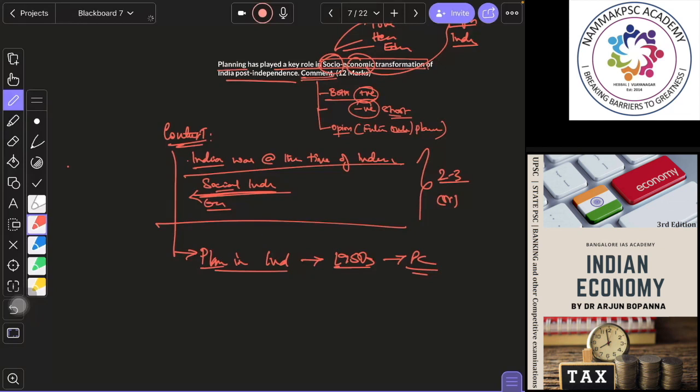In the agriculture sector, you can write about the green revolution that was implemented in the planned process. You can also write about other initiatives like the white revolution and other things. These were all part of the planning process. So India was dependent on what we call ship to mouth. You write that word, ship to mouth, and then underline it. So we were dependent on imports for our basic food also. So we were importing food.